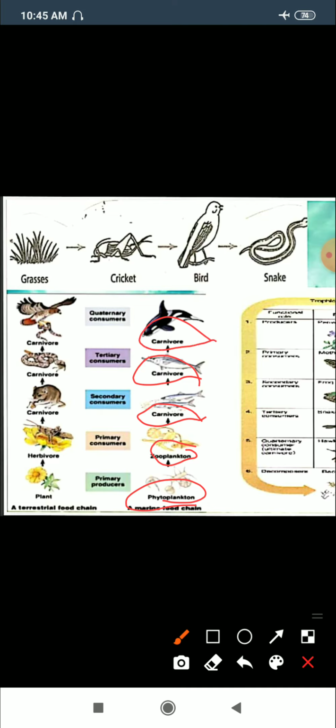Similarly, in a terrestrial ecosystem, the plants are eaten up by the herbivore, which is eaten up by a carnivore, which is eaten up by a secondary consumer, and then it is eaten up by a top consumer, that may be an eagle or a lion or a tiger.